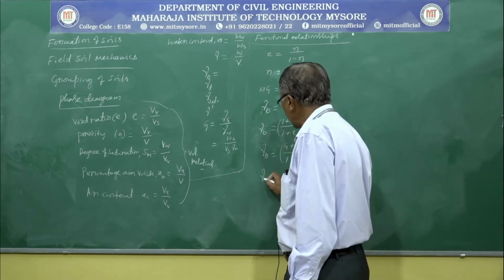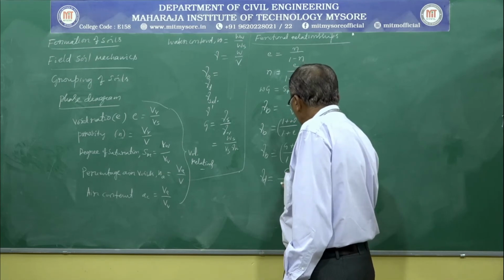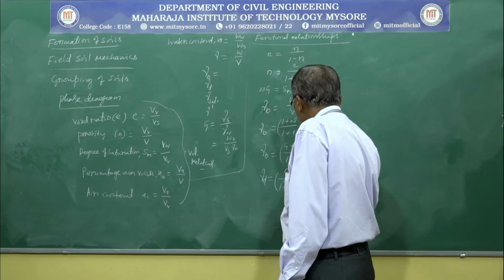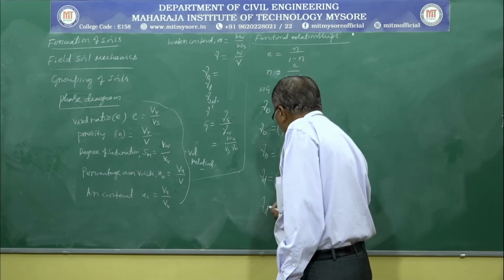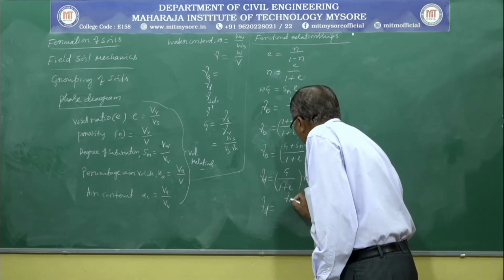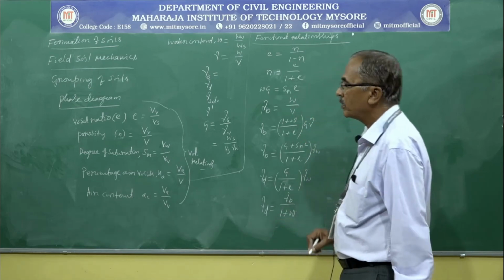Next we established the relationship for dry unit weight, gamma d is equal to G divided by 1 plus e into gamma w. Next, gamma d can also be obtained by using the relation gamma b divided by 1 plus w.